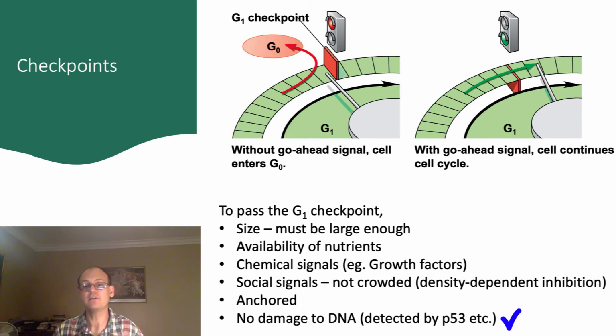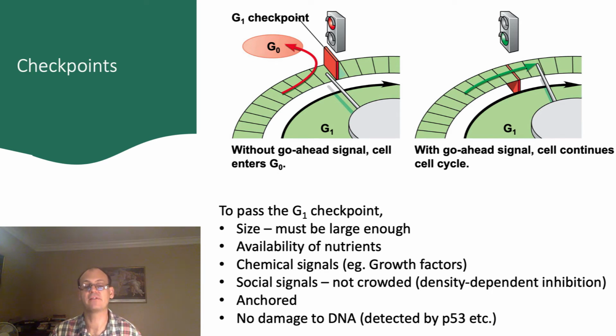Finally, damage to DNA will also prevent the cell from passing the G1 checkpoint. P53 is a tumor suppressor gene, and the protein that is produced by it checks for DNA damage. If extensive damage is detected, the G1 checkpoint won't be passed.